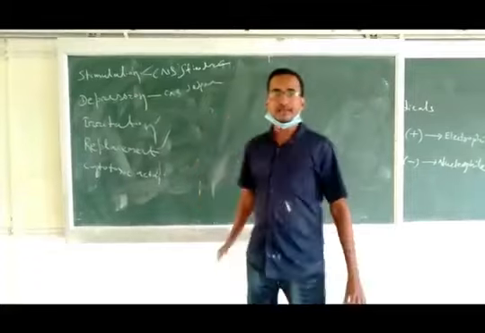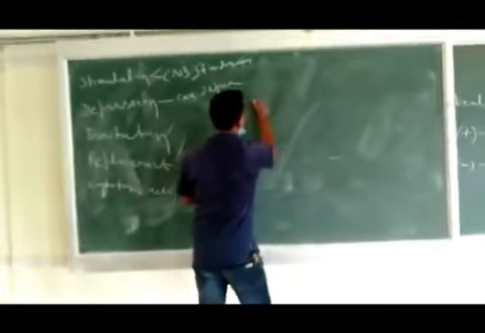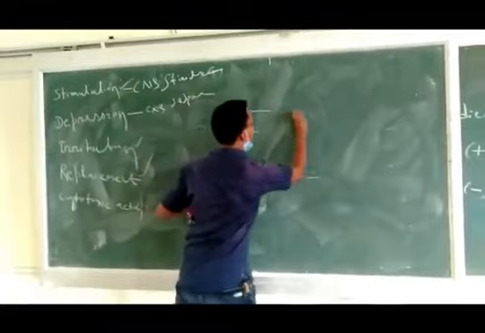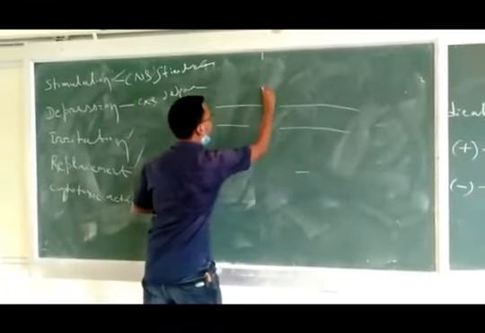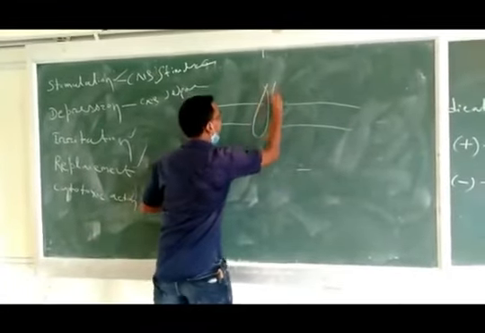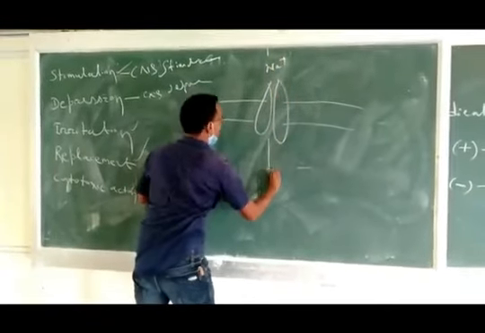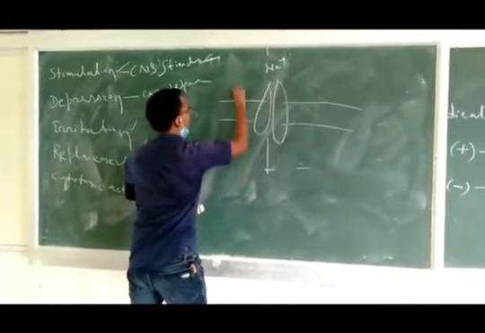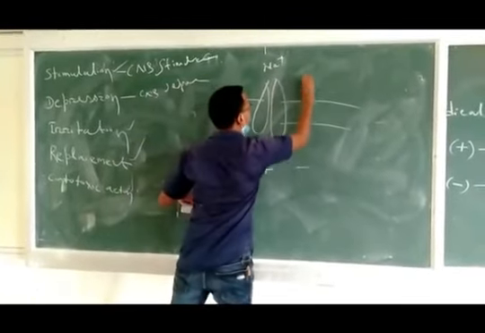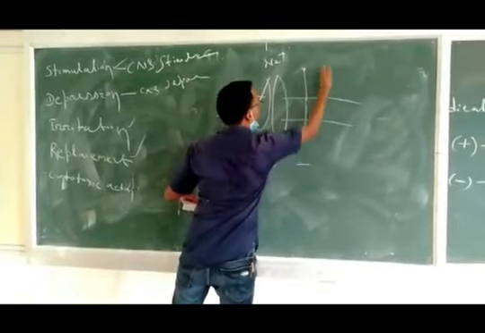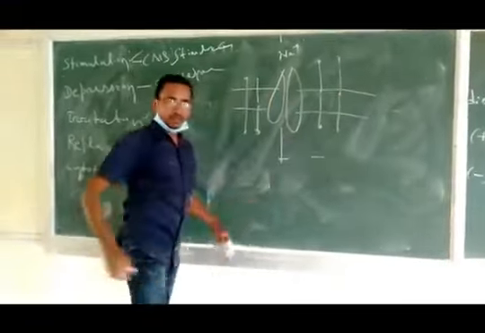In short, I am explaining to you. Suppose this is the biological membrane. In the biological membrane, there is an ion channel. Let's take an example of a sodium channel. Suppose it is a sodium channel. It is on the biological membrane.